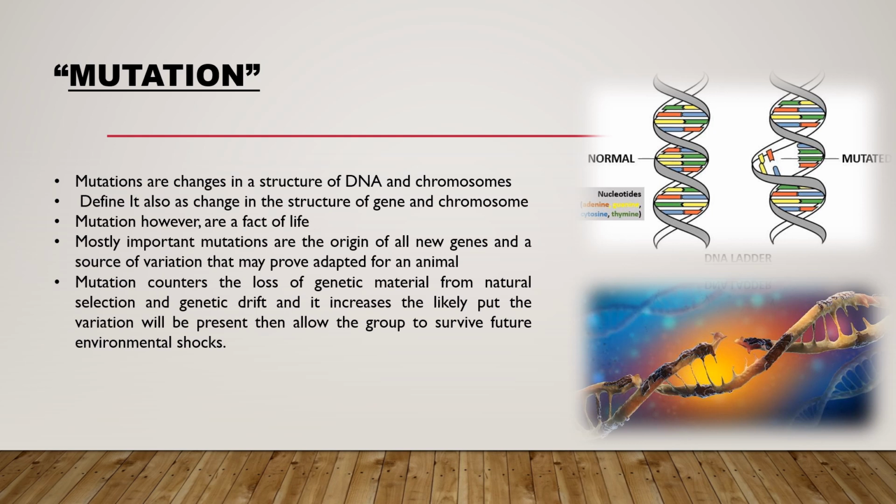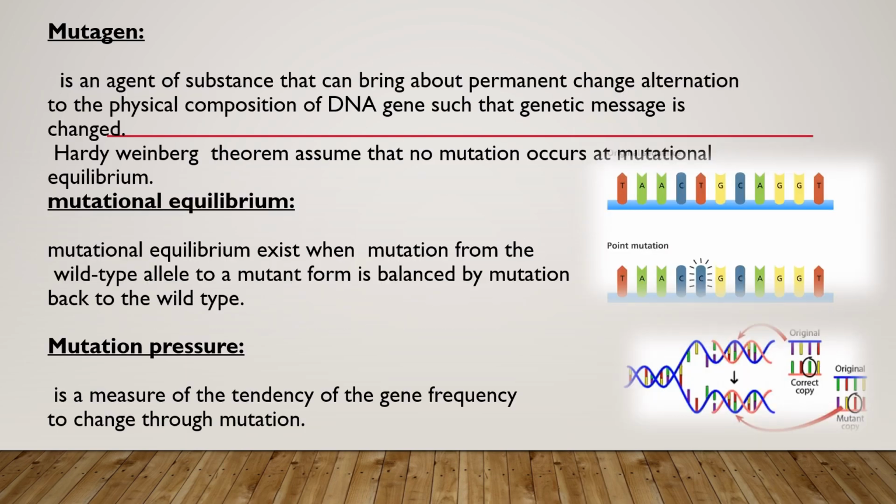Mutation counters the loss of genetic material from natural selection and genetic drift, puts in variation, and allows groups to survive future environmental shocks. And mutation is carried out by agents which are named mutagens. A mutagen is an agent or substance that can bring about permanent change or alteration to the physical composition of DNA or a gene such that the genetic message is changed.